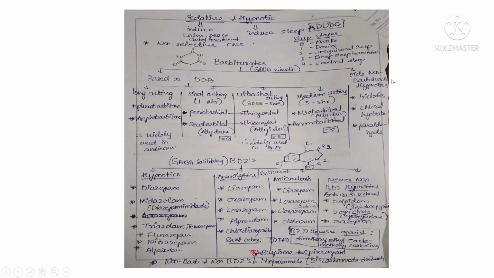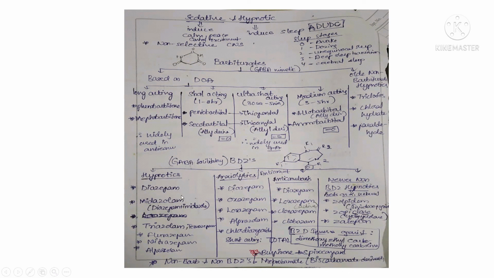Under old non-barbiturate hypnotics, these are hypnotics, but they are not barbiturates. It includes triclofos sodium, chloral hydrate, and paraldehyde. And this is the structure of barbiturates. Just remember the structure. Next we come to benzodiazepines. It includes hypnotics, anxiolytics, anticonvulsants, and newer non-benzodiazepine hypnotics. This is the structure of benzodiazepine.